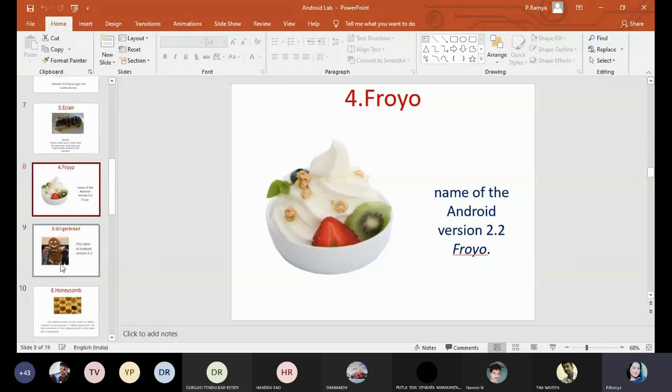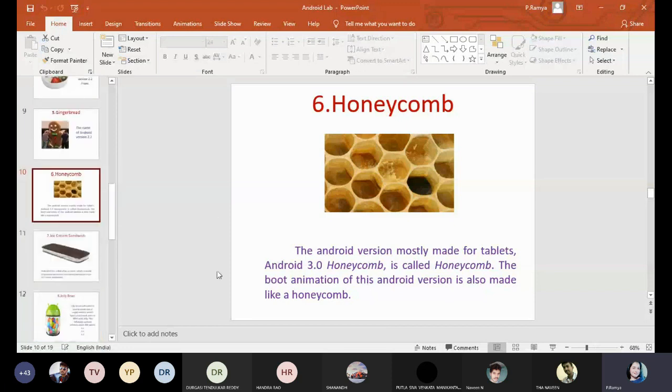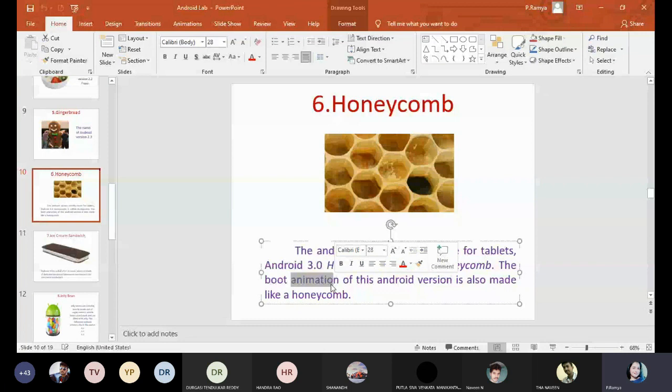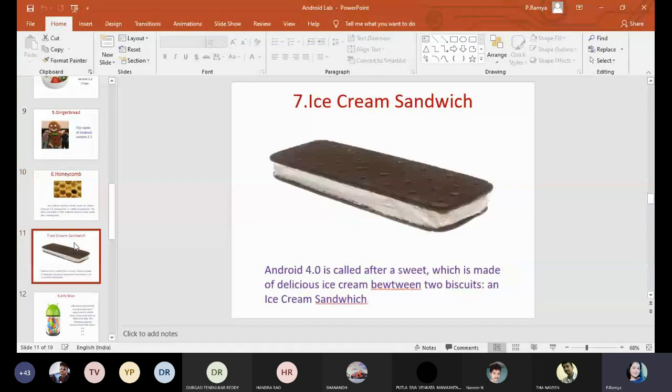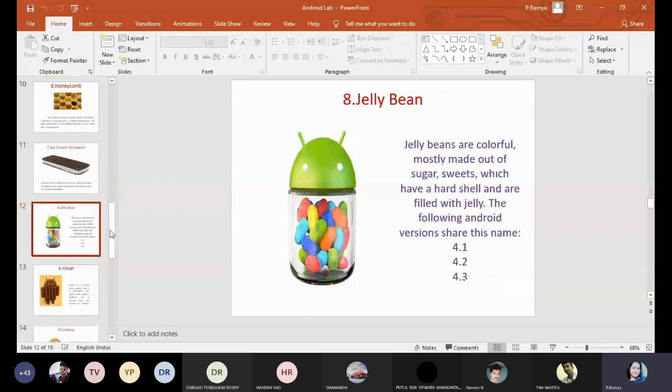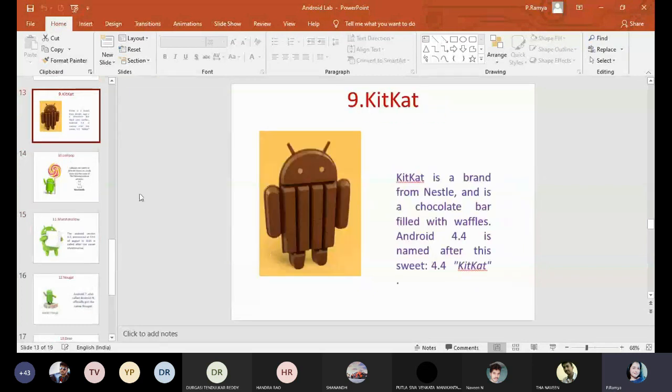So from the Honeycomb itself, the animation part is going to be started. The animation is introduced from the Android version called Honeycomb. And the next one is Ice Cream Sandwich. Next, Jelly Bean. Like that, each and every Android version has some logo. See, KitKat, everyone knows it's a chocolate, right? Lollipop, everyone knows what the logo is, how a lollipop looks. And at the same time, Lollipop has 3 versions: 5.0, 5.1 and 5.1.1.